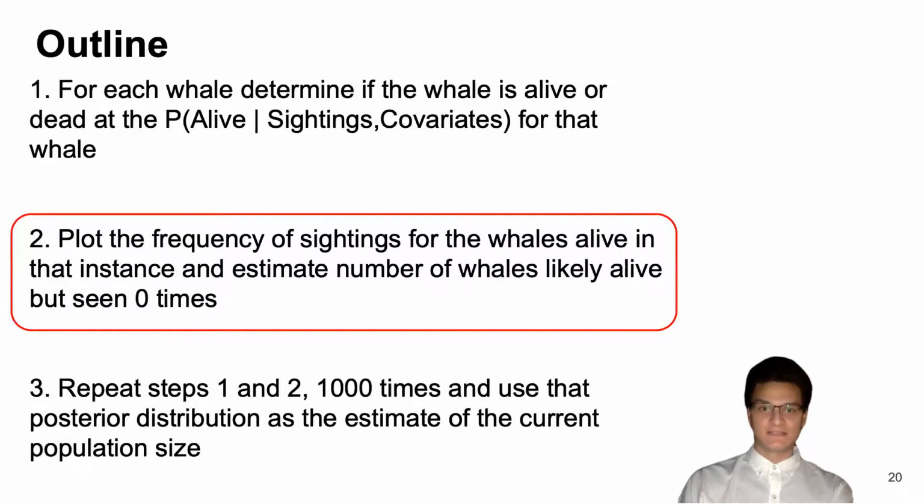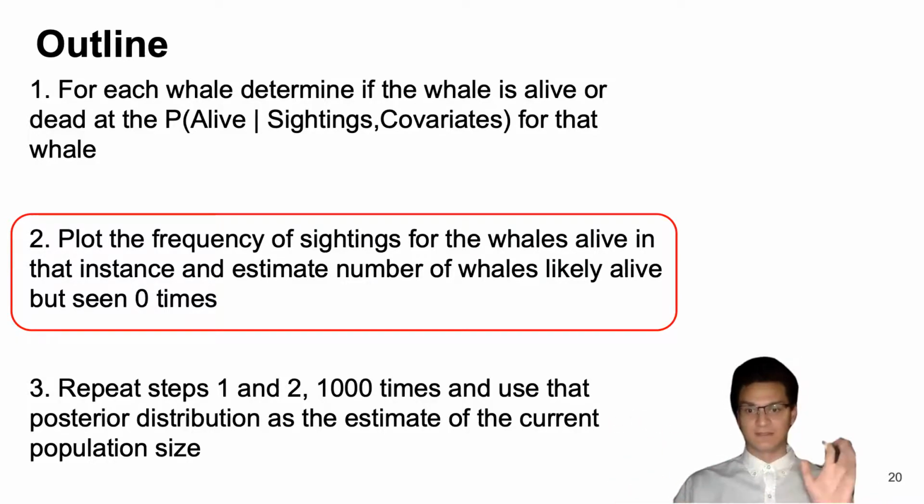The next part of analysis, I will say, so before I show graphically what this looks like, I just want to go over what we know and what we don't know. What we know is the number of individuals that we have seen once, the number of individuals that we have seen twice, the number of individuals we have seen three times, all the way to the individual we've seen the most times. We know what that distribution of alive individuals and how many times they've been seen looks like. What we do not know is the number of individuals that are alive when sighting equals 0. So individuals that are alive that have never been seen.